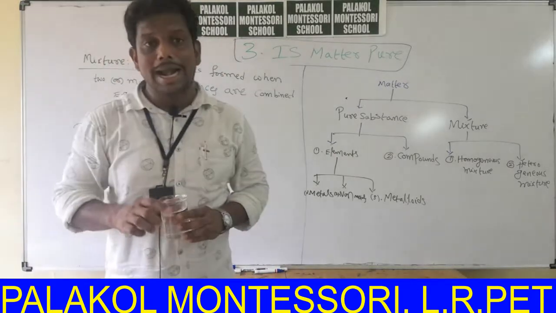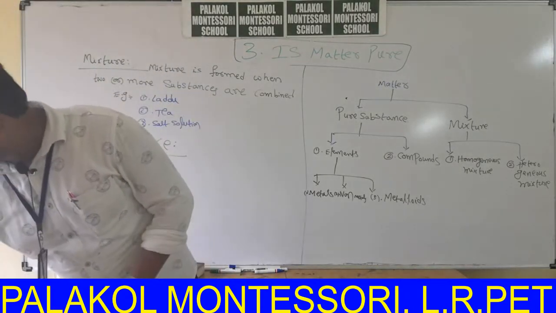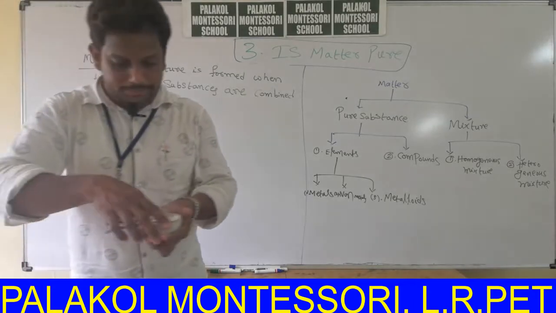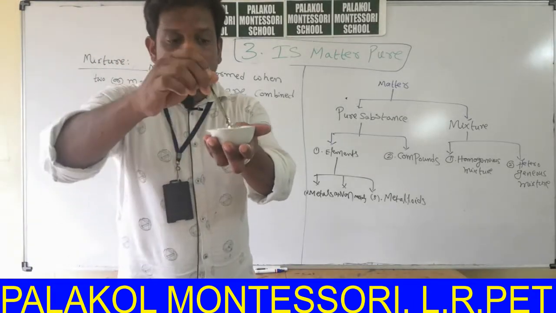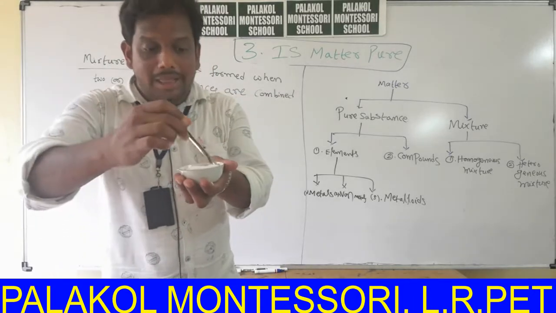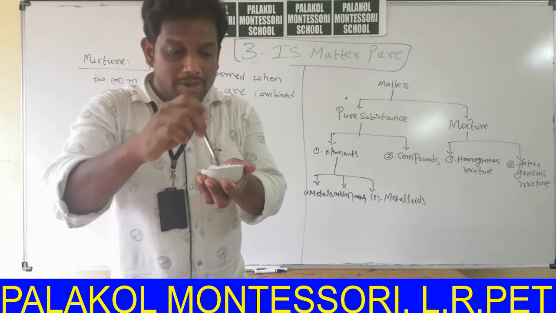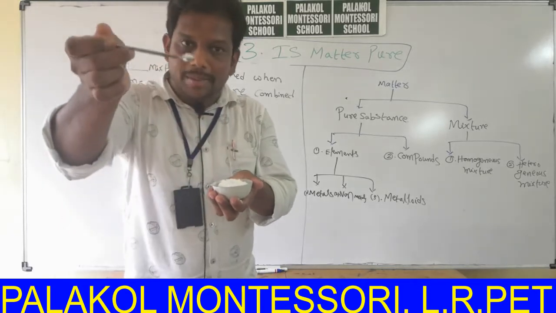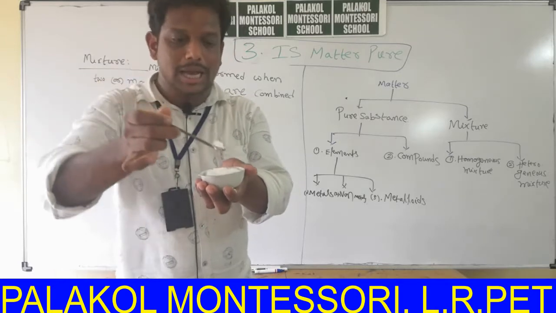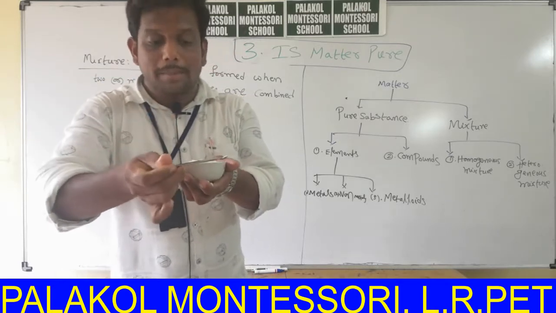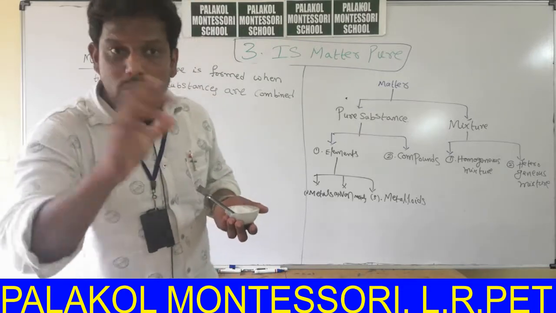Pure means without adulteration. I will explain with another example. Take some amount of salt. If you observe throughout this particular China dish, all the substance is salt or not? The composition of salt is same. If you take this substance, its chemical formula is NaCl. If you take this substance, the chemical formula is also NaCl. That means throughout the mixture, its composition is same. Those substances are called pure substances.